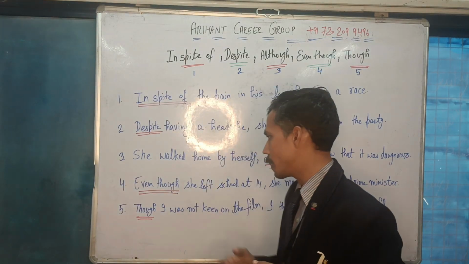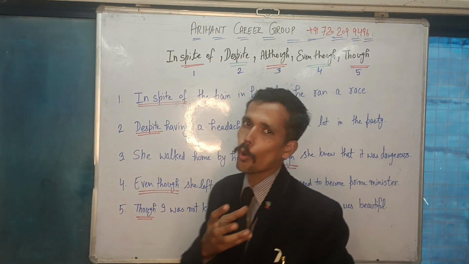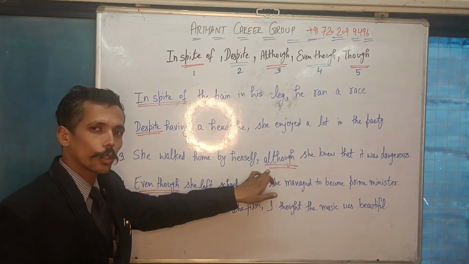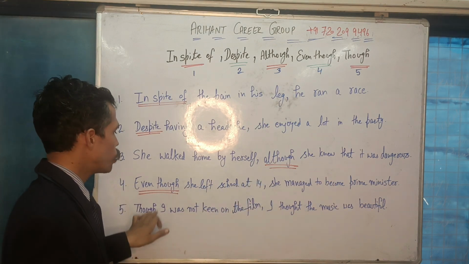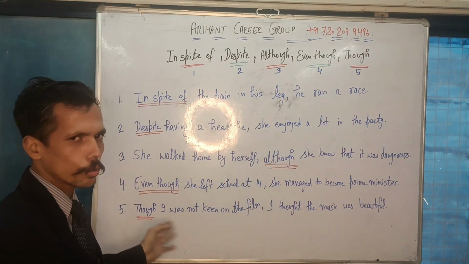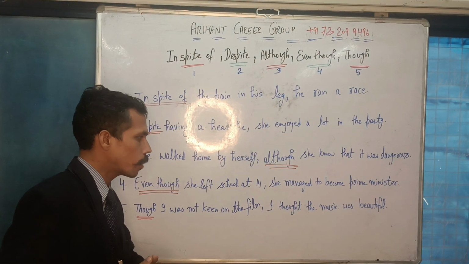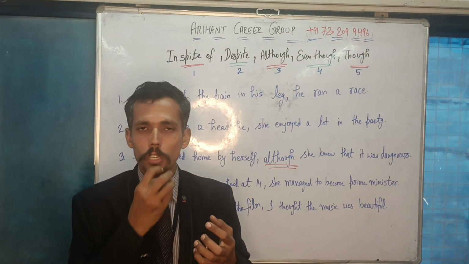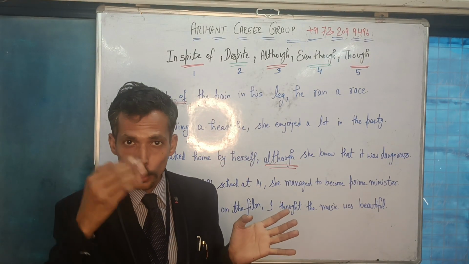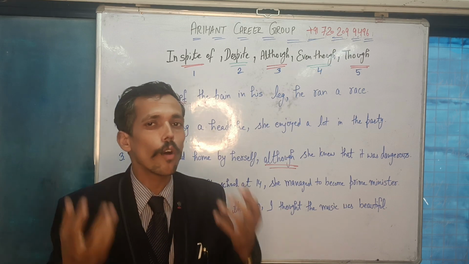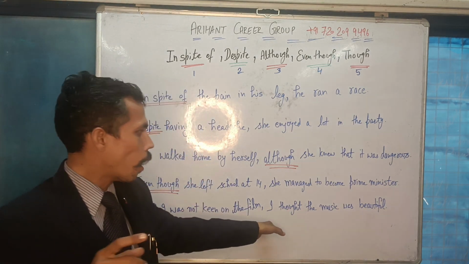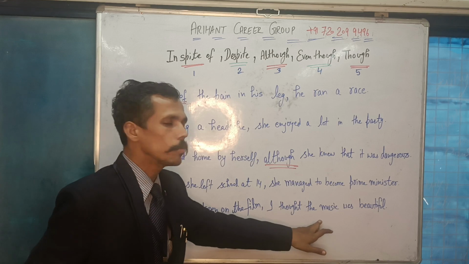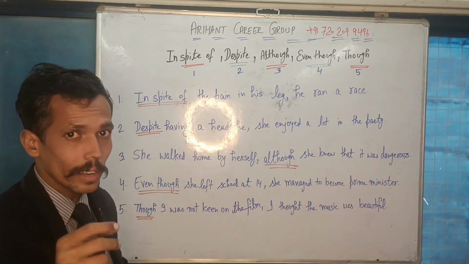Next sentence here is with though. If you are using though, the sentence framework will remain the same. So if you want to replace although using though, this is also correct. If you want to replace even though using though, this is also correct. So that means you are using though at the beginning. Though I was not keen on the film, I thought the music was beautiful. So in this sentence, you are again sharing two contrasting ideas. Though you were not keen on the film, so that means you were not focused on the film, you thought the music was beautiful. If you want to reverse it, you can do it: I thought the music was beautiful, though I was not keen on the film.